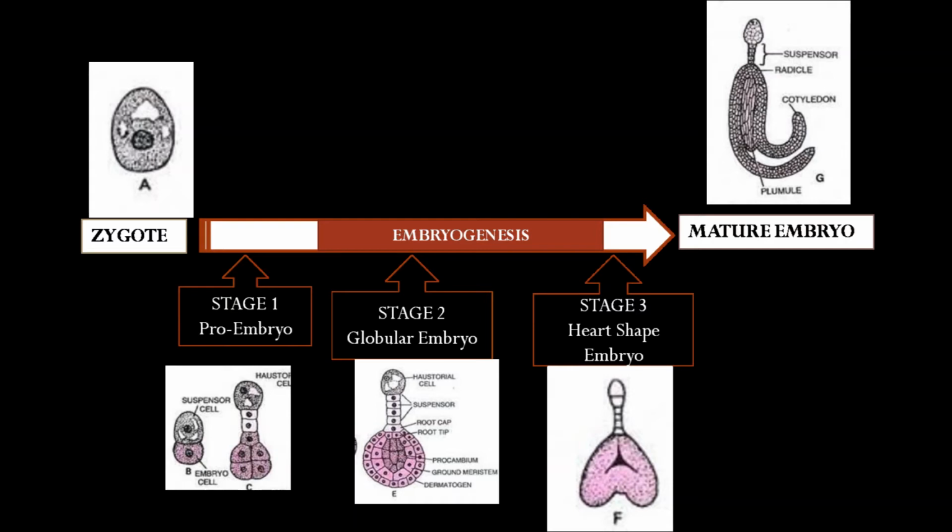So these are some stages. From the exam point of view, you need to remember them: stage 1, 2, 3, and the final mature embryo, right? So the zygote sequentially changes into a mature embryo through these processes. And who is giving nourishment for this process? Remember? That is endosperm. So endosperm nourishes this zygote.